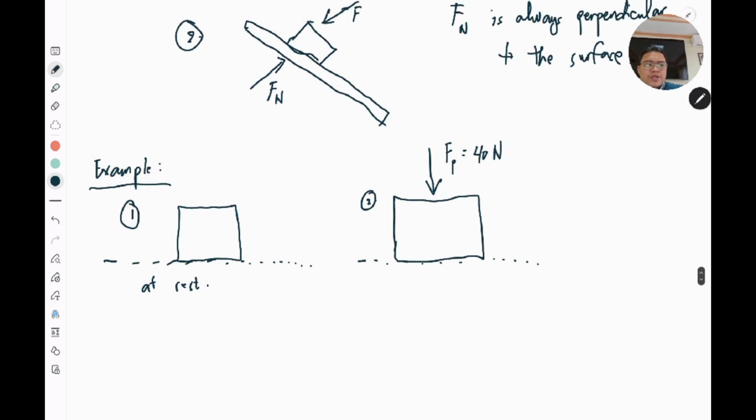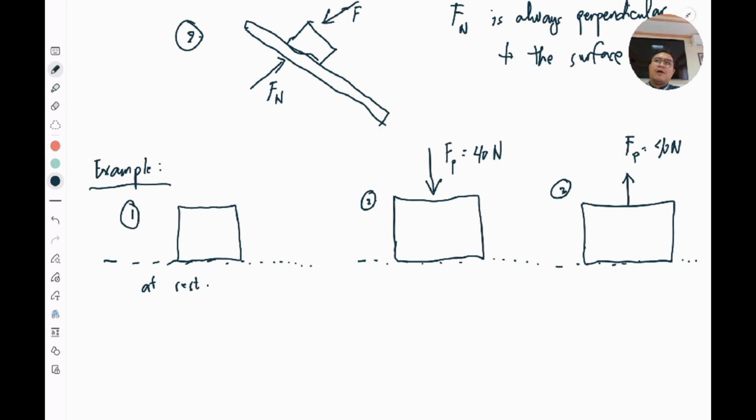And then let's have box number 3 for this next example. Now, instead of pushing the box downward, we will try to lift this box with a force which is still equal to 40 newtons. For case number 3, we lift the box, but we don't actually lift the box completely.